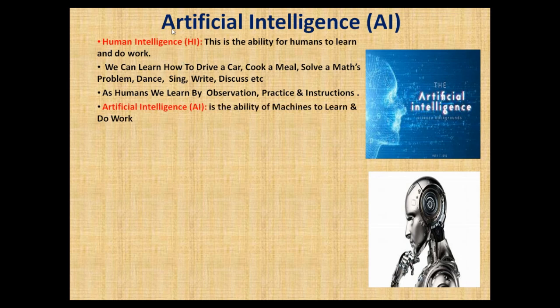Now let's make progress. If we know that human intelligence is the ability for humans to learn and do work, then artificial intelligence is the ability of machines, not humans, the ability of machines to learn and do work. That means if human intelligence is the ability of humans to learn and do work, artificial intelligence is the ability of machines to learn and do work.